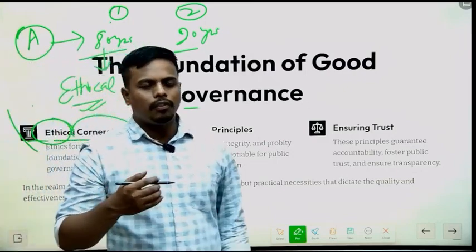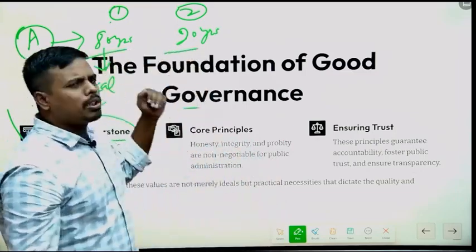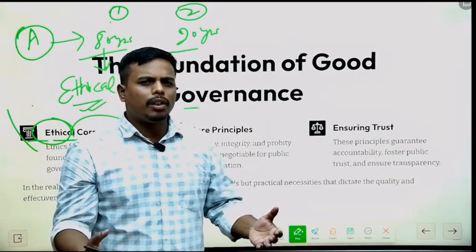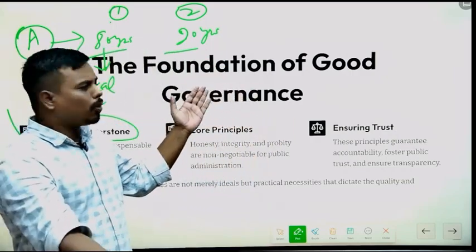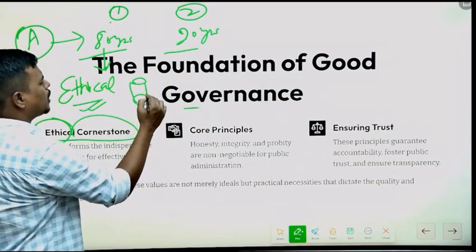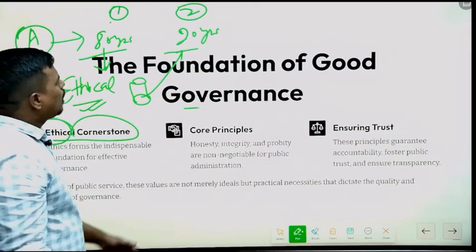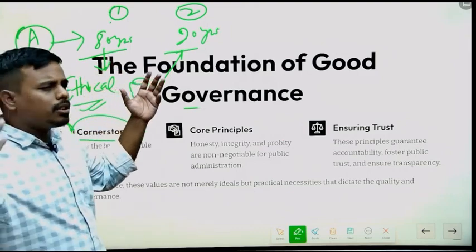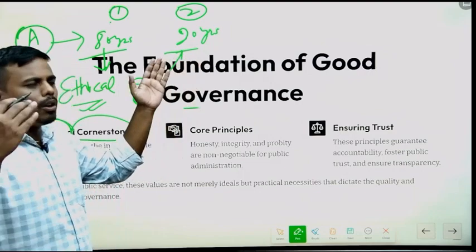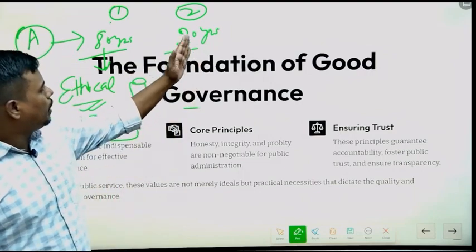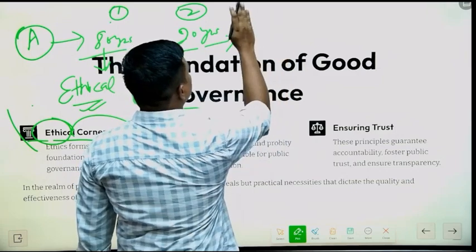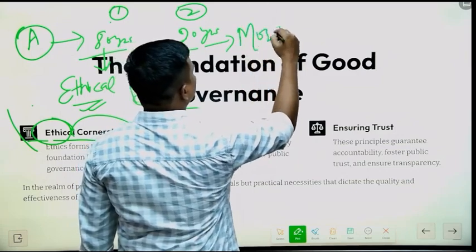And if he hears his inner conscience that the 80-year-old man has already lived his life, and the 20-year-old man is about to live his life, his whole life is about to start and his career is waiting for him, so he decides to give the oxygen cylinder to him so that he can survive. By hearing his inner conscience, he lets this man live a longer life. In that condition, if he gives the cylinder to the 20-year-old man, then he will be a person of morality. He is following the principle of morality.